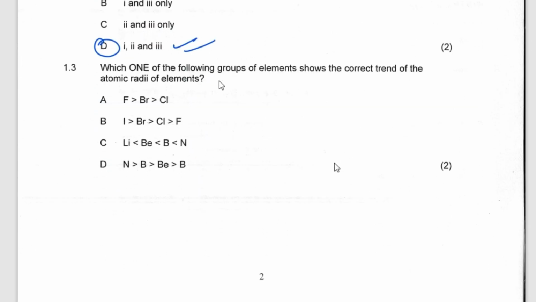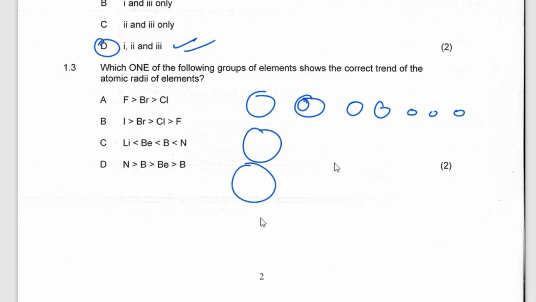They're saying, which one of the following groups of elements shows the correct trend of atomic radius? When you say atomic radius, as you are moving across the period, the atomic radius keeps on reducing. Why? Because you're adding electrons on the same shell, therefore the attraction increases and the size decreases. And as I explained yesterday, as you're going down the group, the atomic radius increases because you're adding shells. So now let's look at this. Iodine is greater than bromine is greater than chlorine.